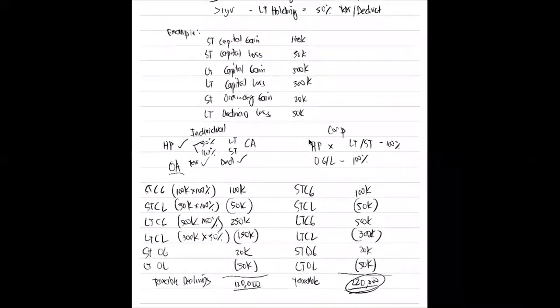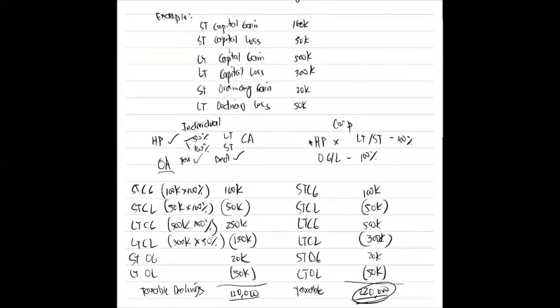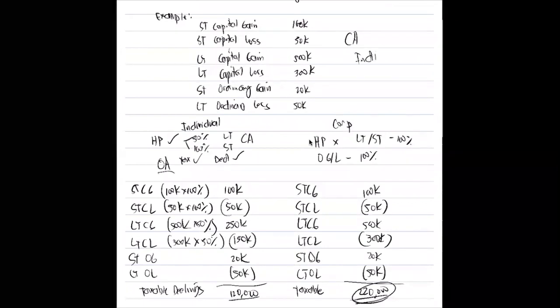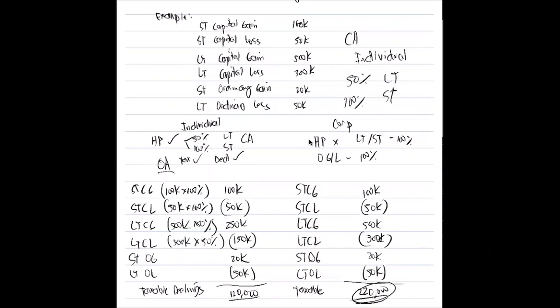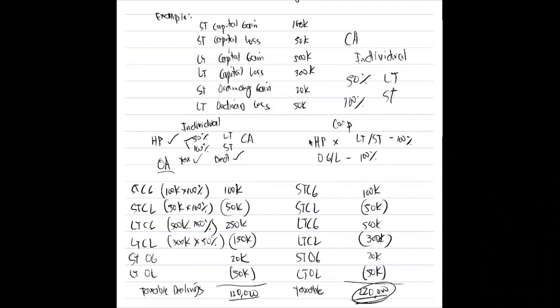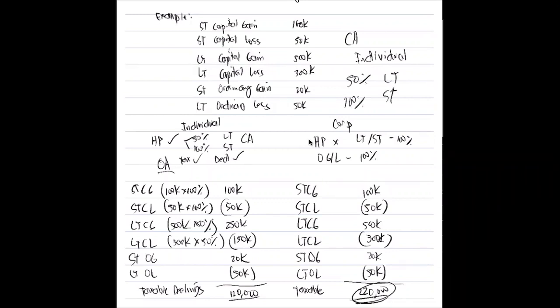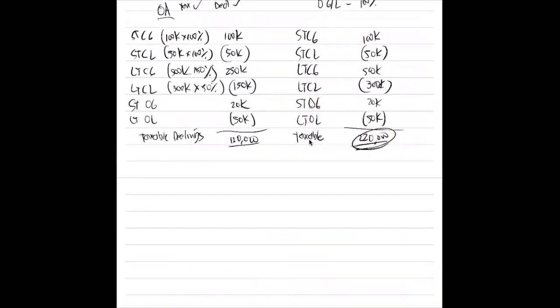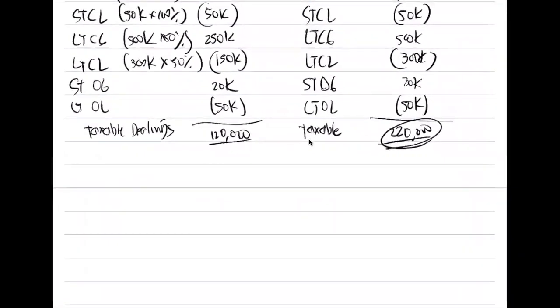Take note of this holding period rule. So under our holding period rule, again, this applies only to capital asset and applicable to individual. It is only applicable to individual. What is the holding period percentage for long term? 50%. For short term, 100%. How about ordinary gain or loss? Taxable in full and deductible in full. Okay? Holding period rule.